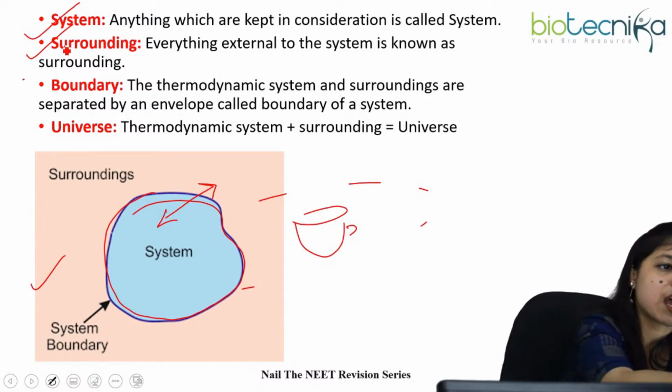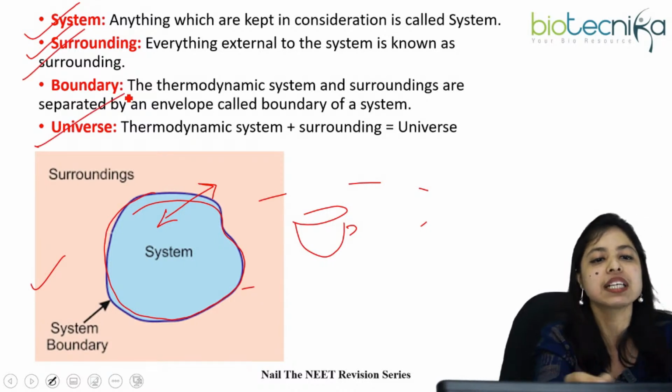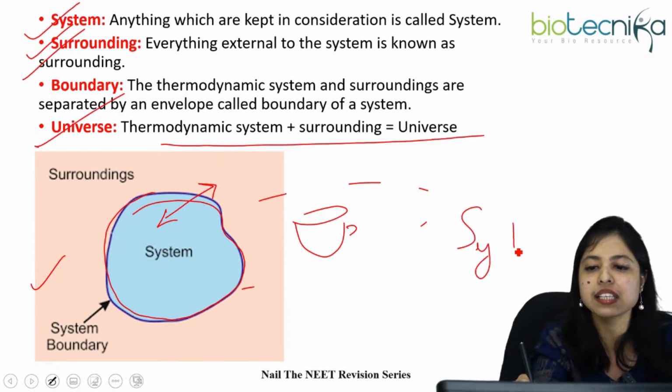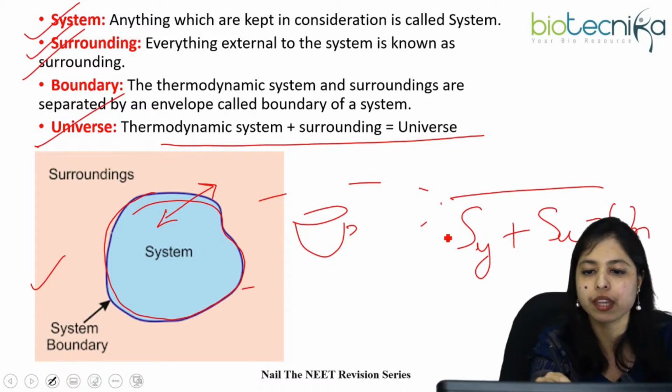Okay. So surrounding क्या हुआ? पता चल गया. Universe is what? Thermodynamic system plus surrounding, that is called the universe. So system plus surroundings, that is called the universe.